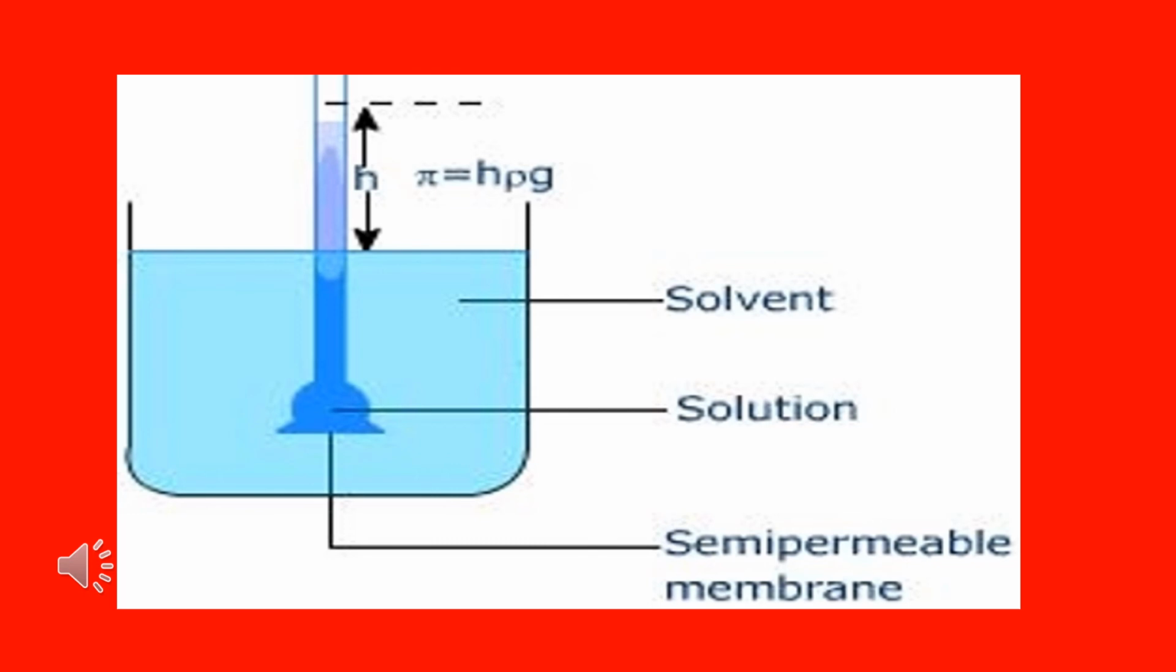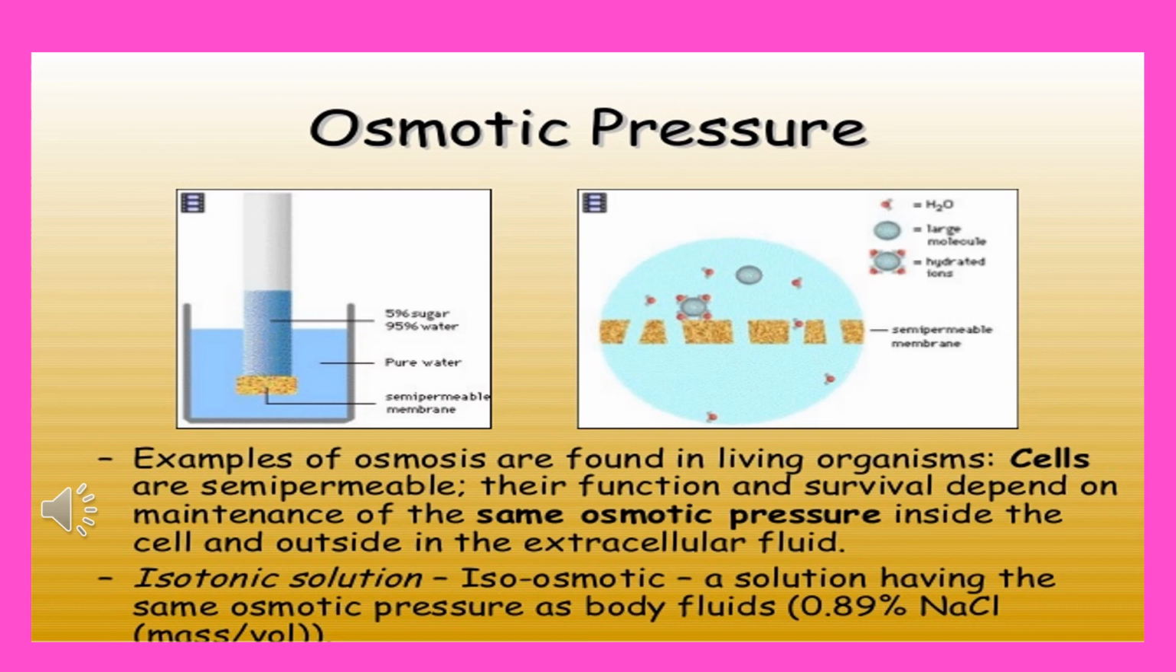Okay, students? Examples of osmosis are found in living organisms, like cells, which are semi-permeable. Their function and survival depend upon the maintenance of the same osmotic pressure inside the cell and outside in the extracellular fluids. Isotonic solutions, iso-osmotic solutions, have the same osmotic pressure, such as body fluids like blood with 0.89% saline solution or sodium chloride solution, mass by volume.